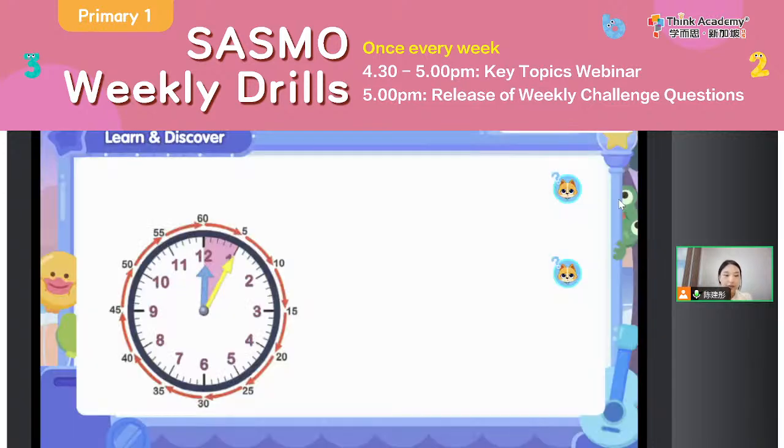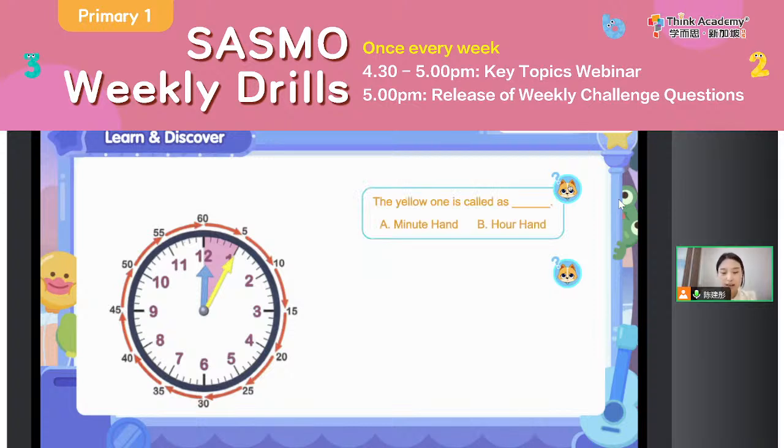Okay, so everyone, here it is a clock, right? And Teacher Jane is looking at the hands. Thinking about the question, everyone, the yellow one is called what? A, minute hand. B, hour hand.